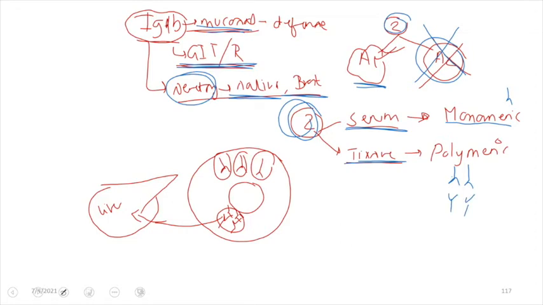Now, with this knowledge, we can start with Buerger disease. What happens in Buerger disease is that there is production of the IgA1 subtype of antibody, and this antibody gets deposited in the mesangium. As I said, this IgA1 antibody is an abnormal antibody, and there is a qualitative defect in it.